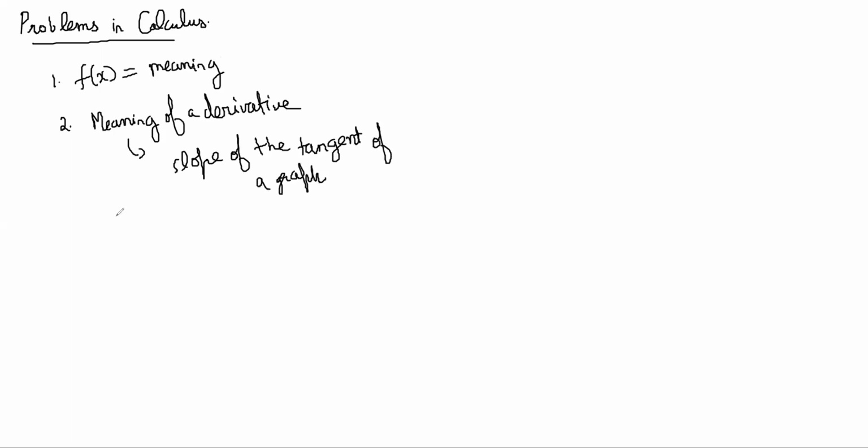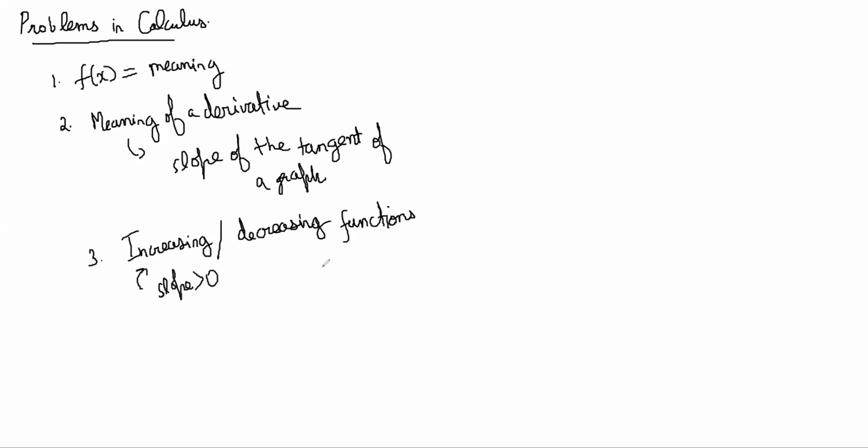Then we understood the meaning of an increasing or a decreasing function. When the slope is greater than 0, it is increasing. When the slope is less than 0, it is decreasing. The slope of the tangent.